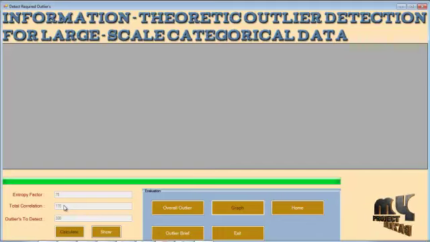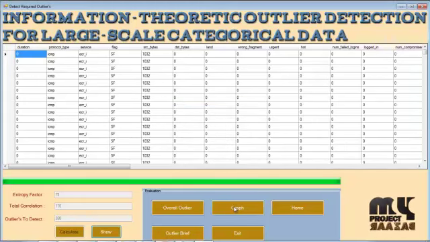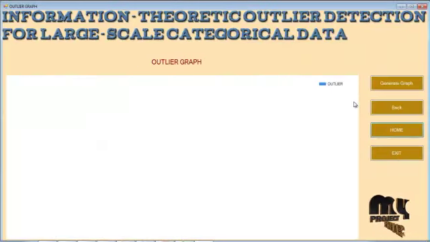In that data weighting process, every record will be allocated some weightage value. Based on the weightage value, that record can be classified as an outlier or a normal. I'm retrieving the outlier records as per the user needs. It means it retrieves the top 300 outliers from the categorical data set as per the user need. Then I am proceeding with the graph.